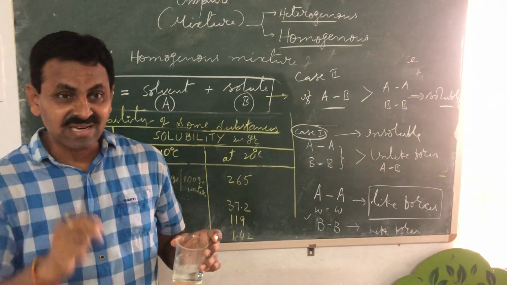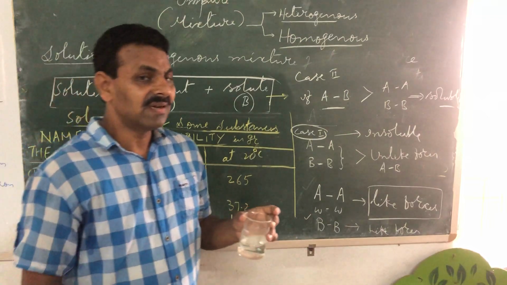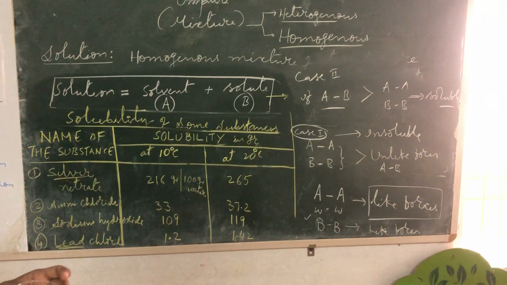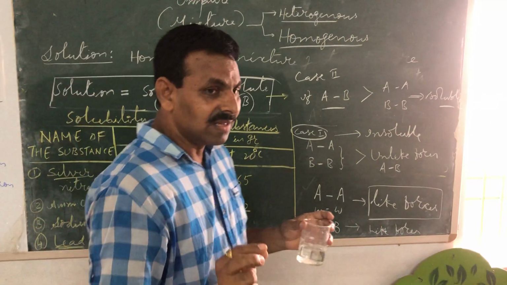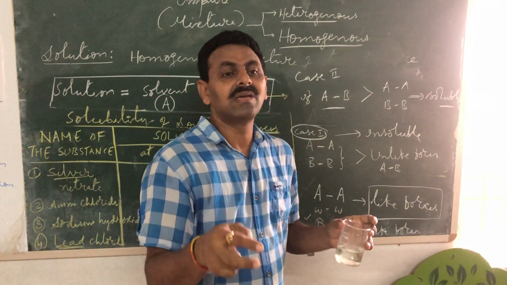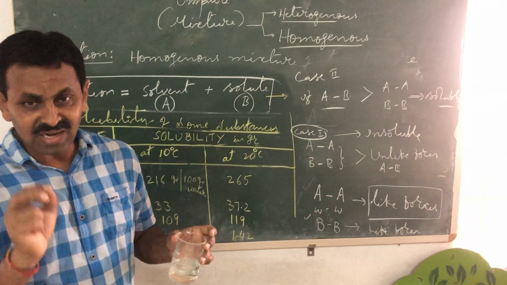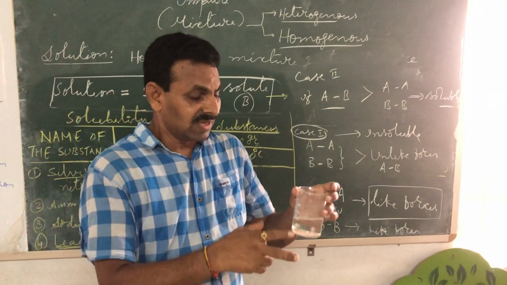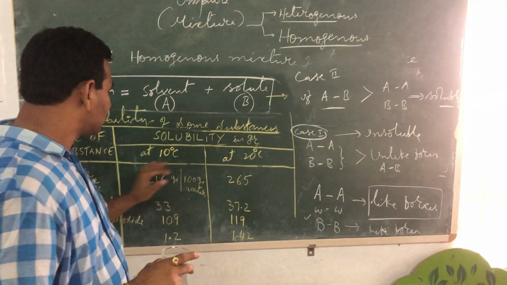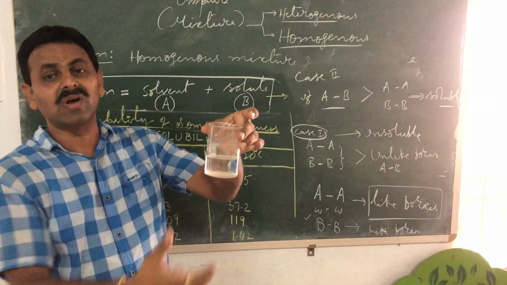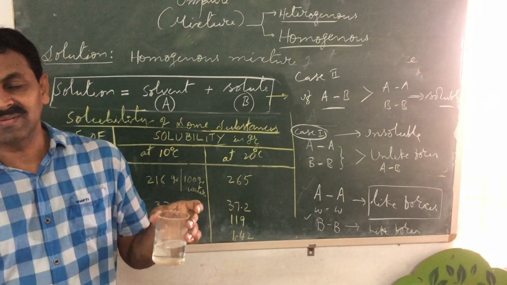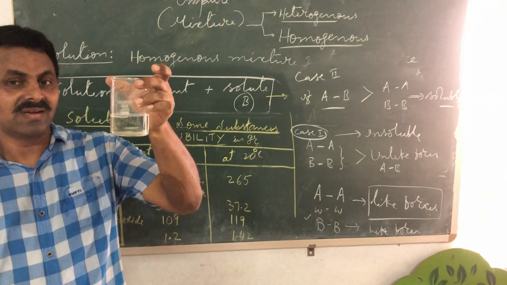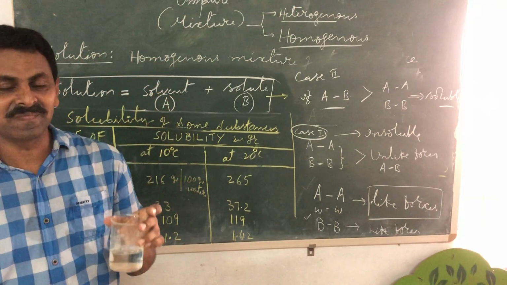Sometimes the volume decreases slightly, and that you understand in senior classes. The total volume of the solution is slightly less than the volume of the solvent. So even if it increases, it increases only slightly, but the whole 265 gram of the solute is being accommodated in the same solvent. How is it possible without changing the volume of the solution, without changing the volume of the mixture?